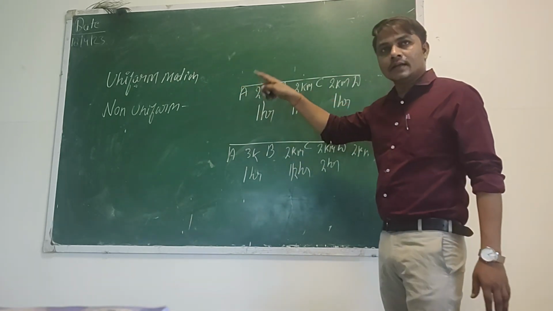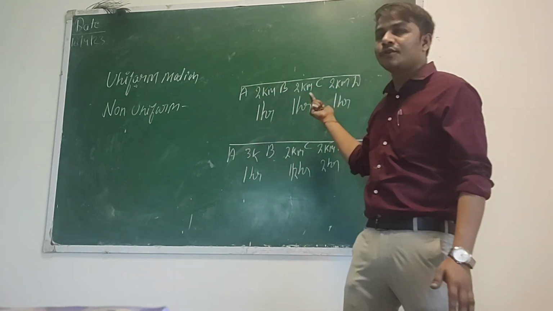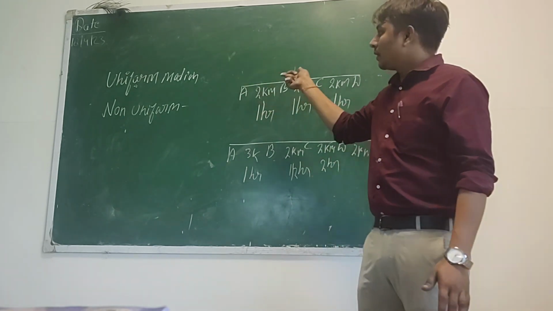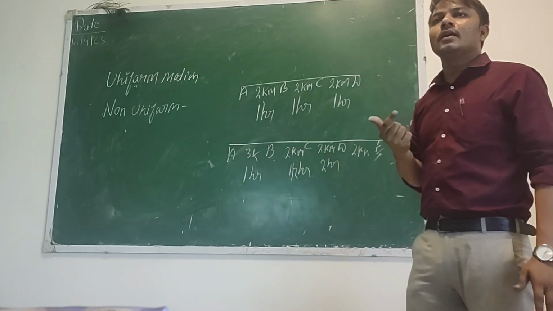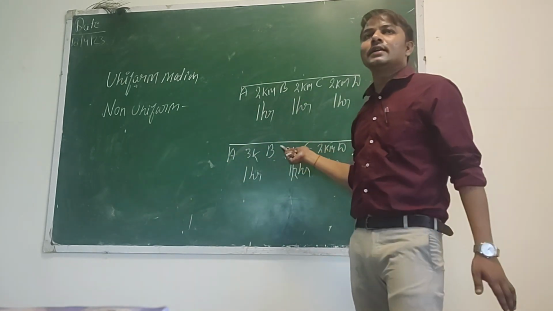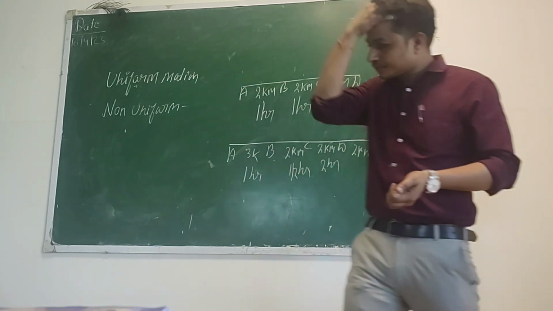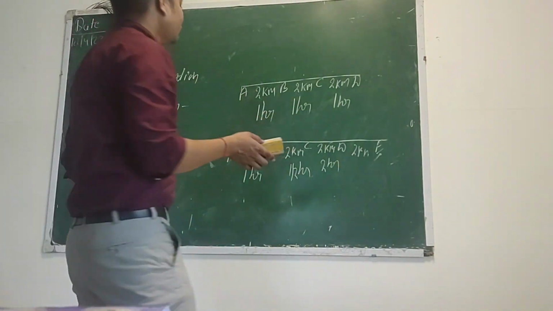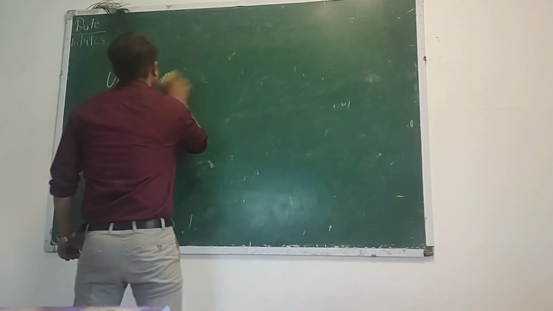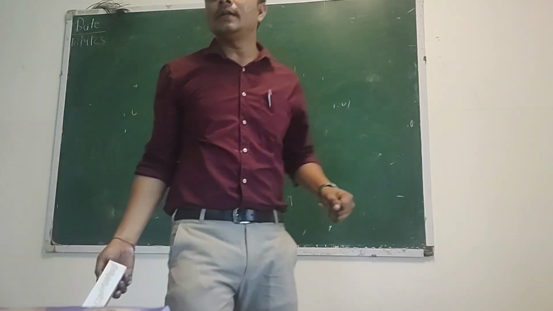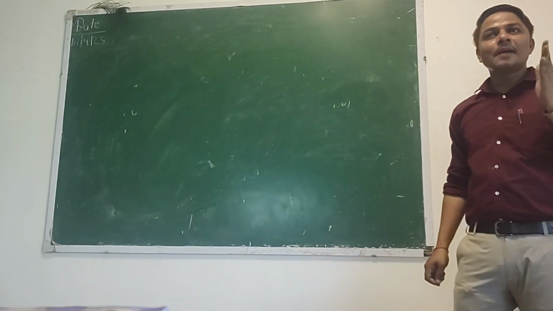First, when the object covers the same distance in the same interval of time, then we can say that it is uniform motion. In the next case, the distance is different and the time taken by the person is also different, then we can say that it is non-uniform motion. Is it clear? Any doubt? Okay. So here we have discussed uniform motion and non-uniform motion. How does it work? It's up to the acceleration.